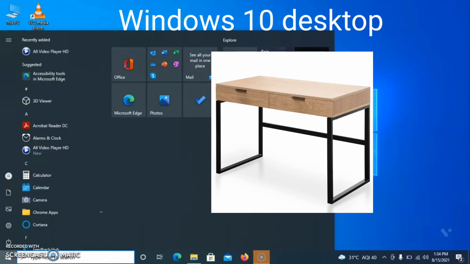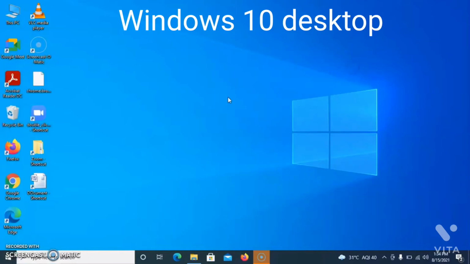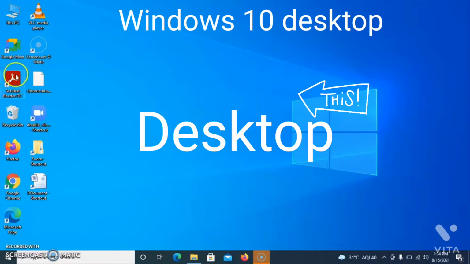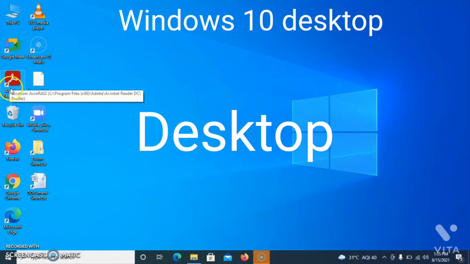Children, if you want to write anything comfortably in our school, then we will use a desk. Children, in the computer, if you want to do any work or any task, then we will use this area. This area is called desktop.